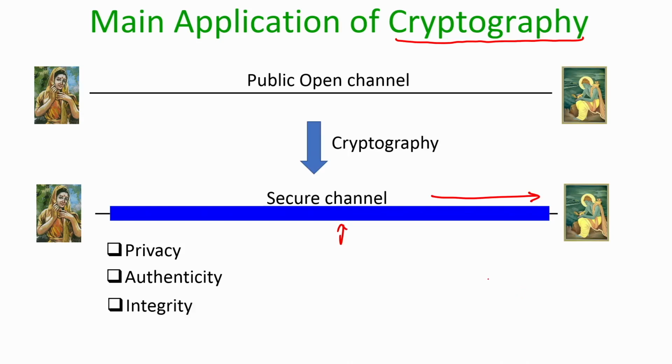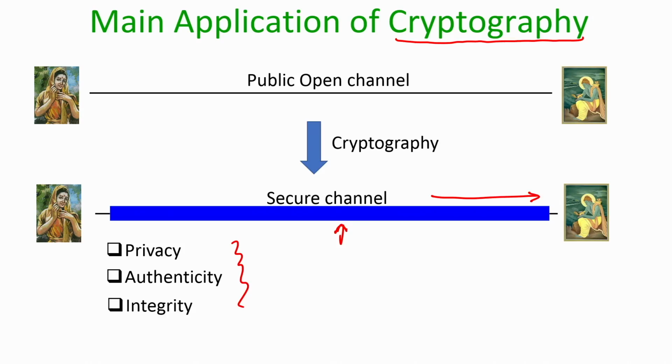And the third requirement of this secure channel is that of integrity. That means, if there is a third party which modifies some of the bits or contents which are exchanged over the secure channel, then it should be detected at the receiving end. So, through cryptography we achieve all these three properties. Basically, cryptography gives you a set of algorithms and protocols according to which Sita can convert her messages into some format and communicate to Ram and vice versa.